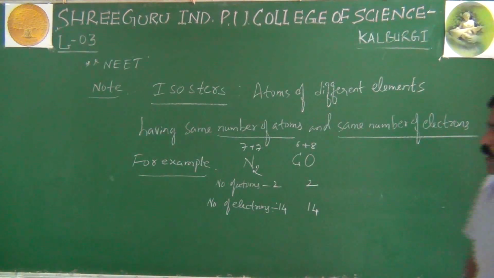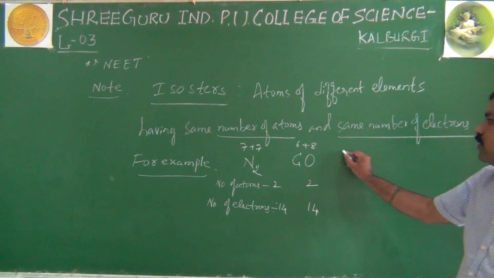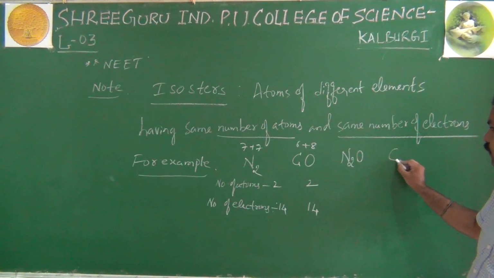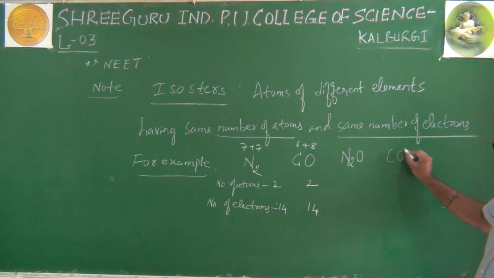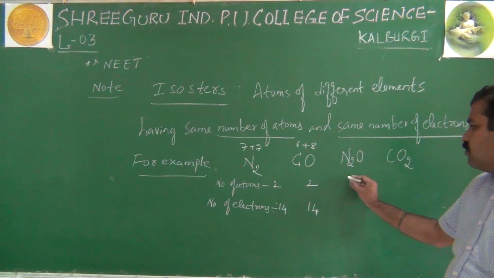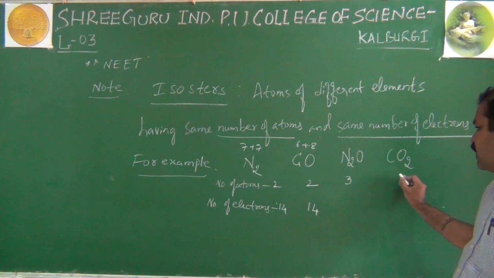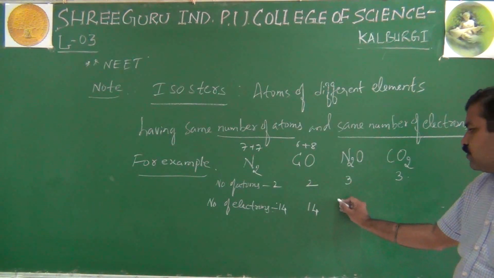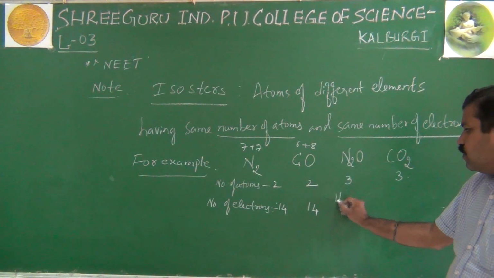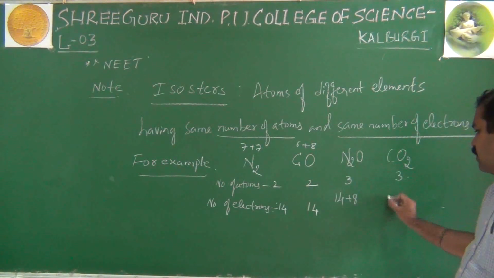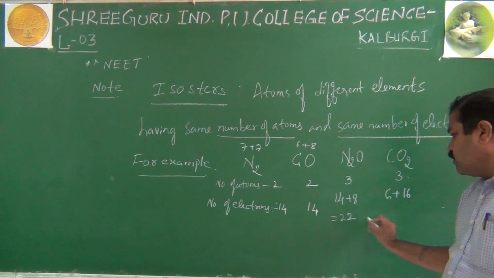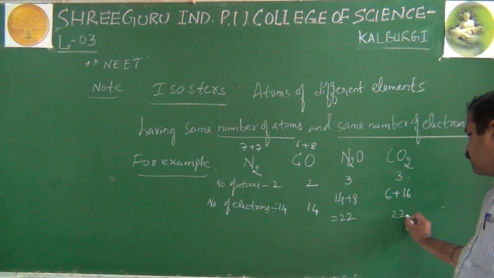Even you can give the example N2O, nitrous oxide, and carbon dioxide, CO2. Both are once again gases, N2O being laughing gas. Here the number of atoms is 3, and the number of electrons, see, 14 plus 8, 22, right? Here 6 plus 16, once again 22.